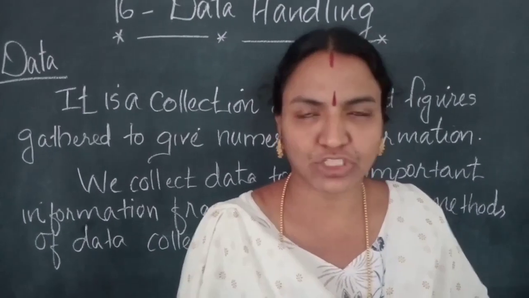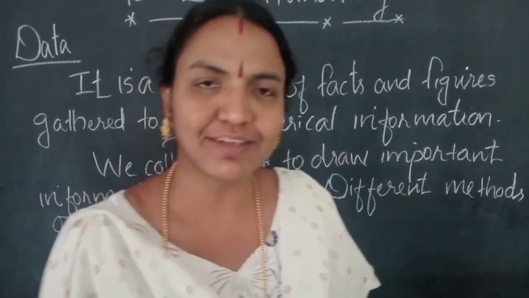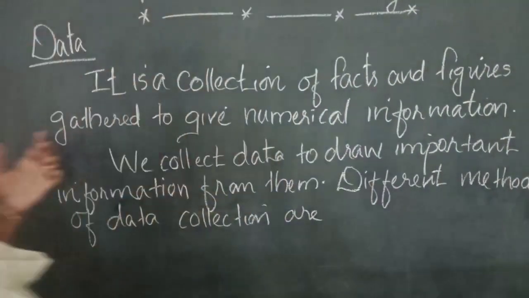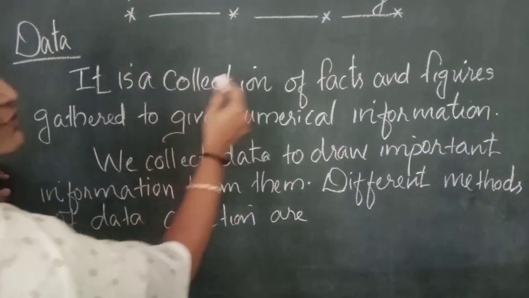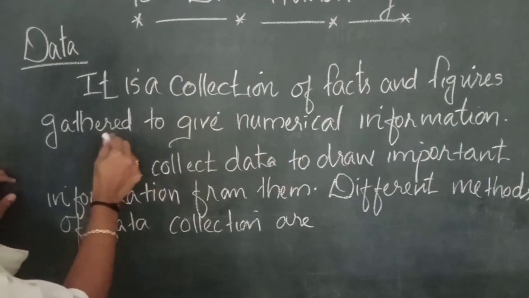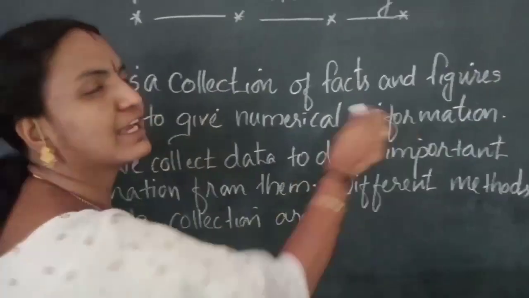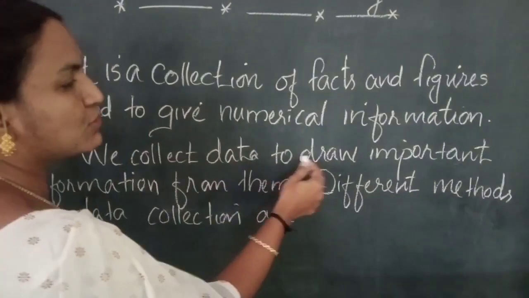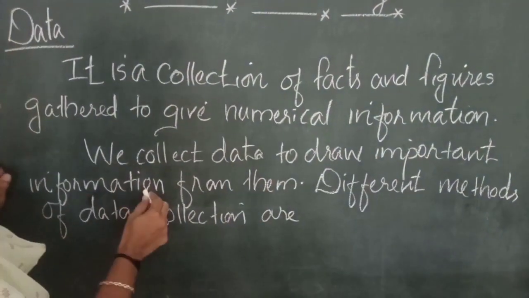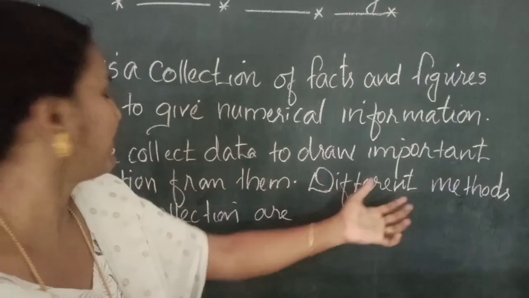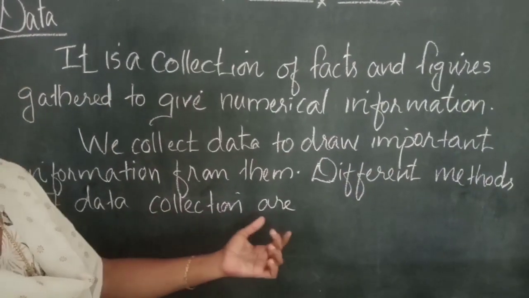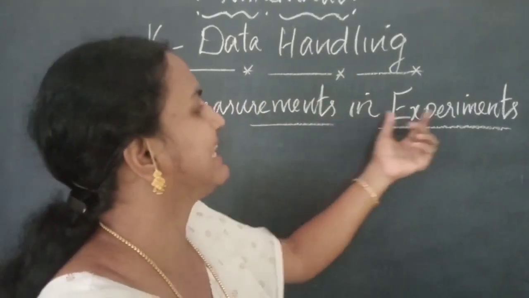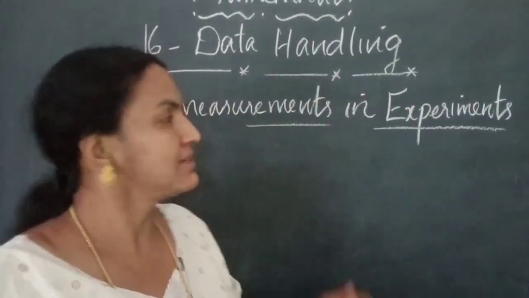Data is a collection of facts and figures gathered to give numerical information. We collect data to draw important information from them. Different methods of data collection are: first one is taking measurements in experiments.